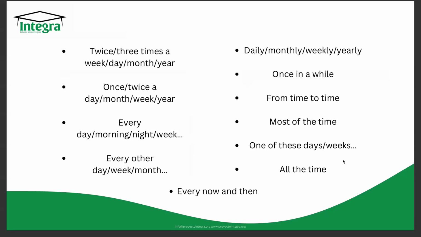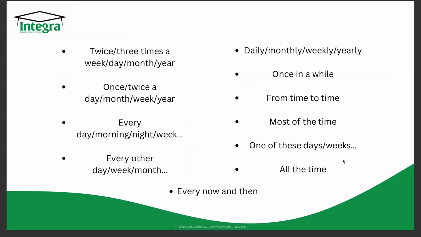Then we have every other day. If you've never heard this or if you don't know, in Spanish, when we say "antier," right? Like 2 days ago. This can be very similar to use that. So every other day, every other week, every other month, it's like 1 week yes, 1 week no, 1 week yes. So if they ask you, how often do you work out? You can say, oh, every other week. So I work out this week, perhaps the next one I don't, then the next one I do, and so on and so forth.